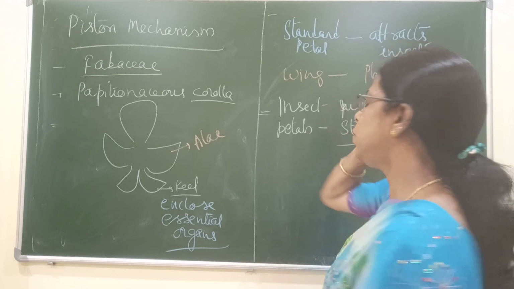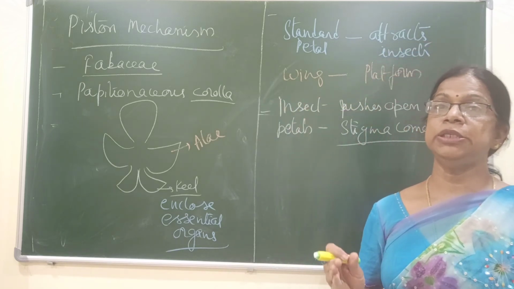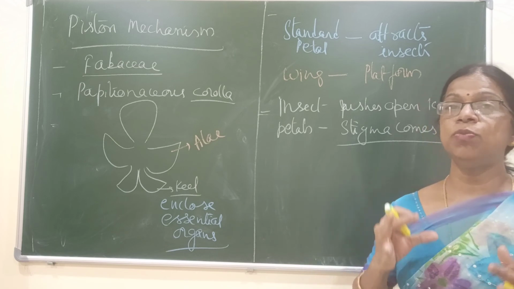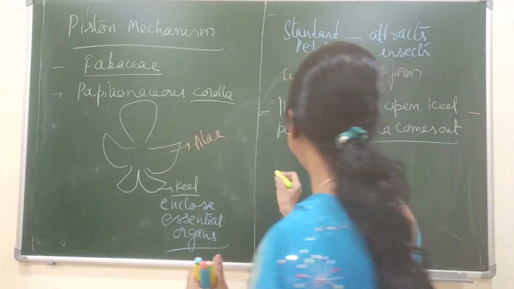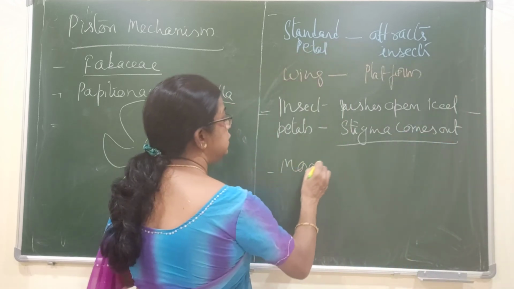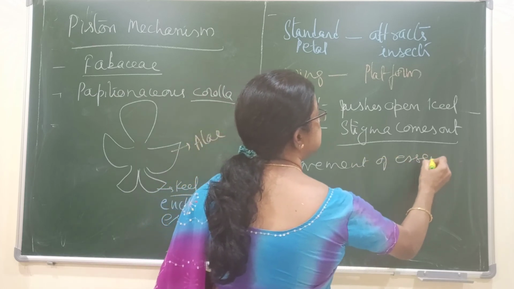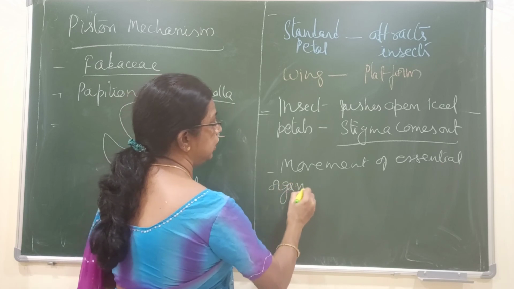When the stigma comes out, it will collect the pollen from the other flower. Then the stamens will come. So the movement of the stigma and stamens, the movement of essential organs, is compared to that of a piston.